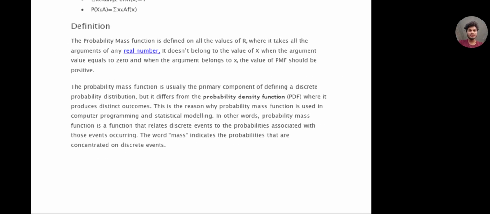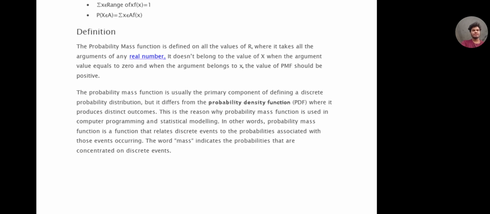Definition. The probability mass function is defined on the values of the real numbers, where it takes all arguments. When the argument does not belong to the range of X, the value is equal to 0, and when the argument belongs to X, the value of the probability mass function should be positive. The probability mass function is usually a component of defining a discrete probability distribution, but it differs from the probability density function.